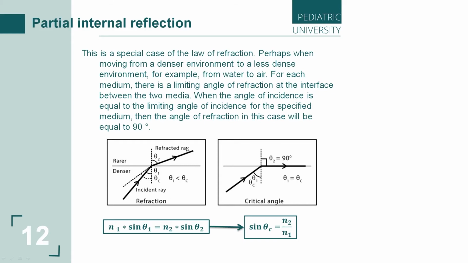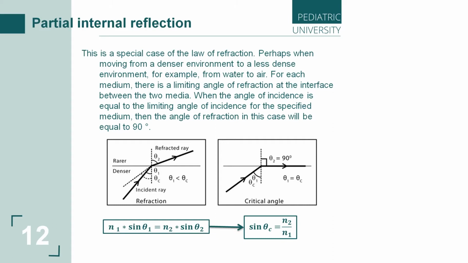Again, according to this first picture, imagine the situation that we are underwater and shine a flashlight on the surface. What happens then? Everything is much more interesting here. For each medium, there is a special limiting angle at the interface between the two media.